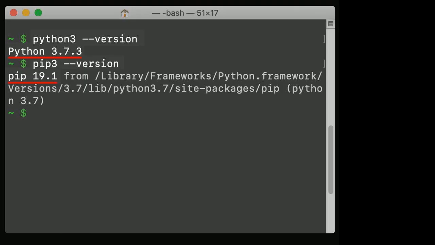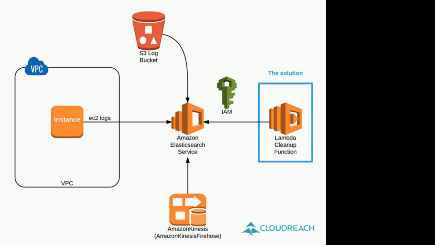The next tool we investigated is called Curator. It was open source and maintained by Elastic.co themselves. Curator is simply a Python tool that helps you manage your indices and snapshots. It even has helper methods for creating custom snapshot repositories, which was an added bonus. We decided to run Curator as a Lambda function driven by a scheduled EventBridge rule, all packaged in AWS SAM. Here is what the final solution looks like.